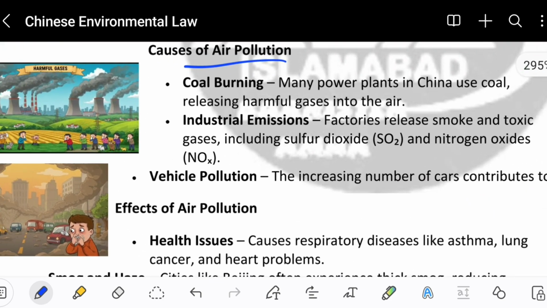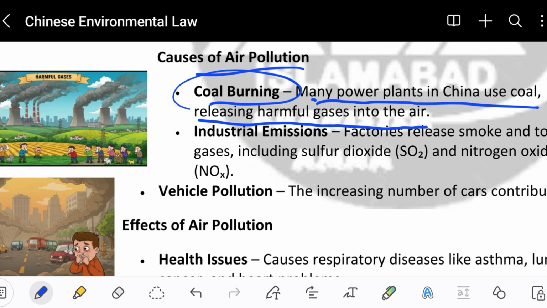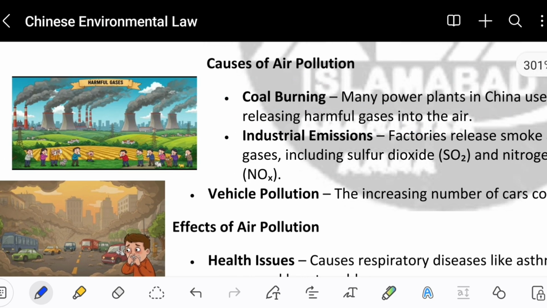The first cause is coal burning. Many power plants in China use coal, releasing harmful gases into the air. So basically, there are a lot of industries. You can see a lot of industries over here.